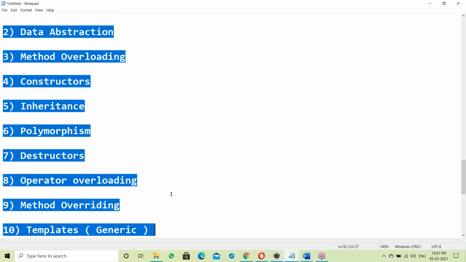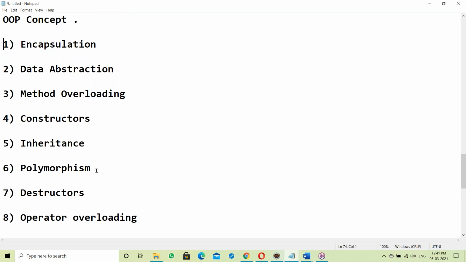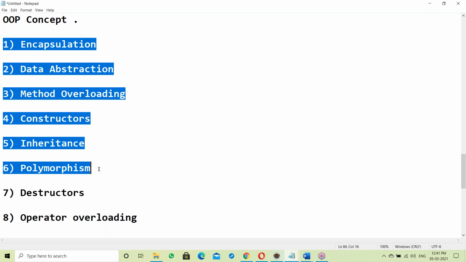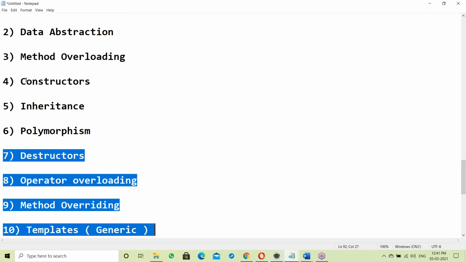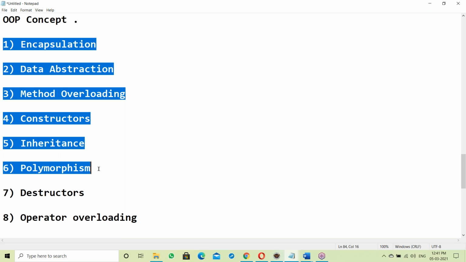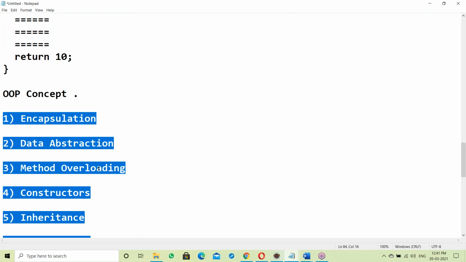Out of these ten features, the first six are the powerful features of the OOP concept. Any language which supports the first six is called an object-oriented programming language. Six is enough. It need not support all the features. All are not necessary. At least these main powerful features.